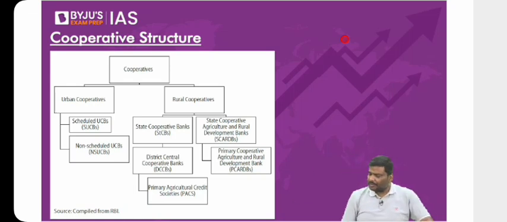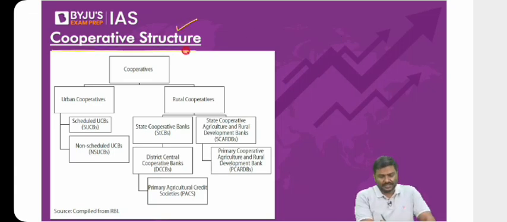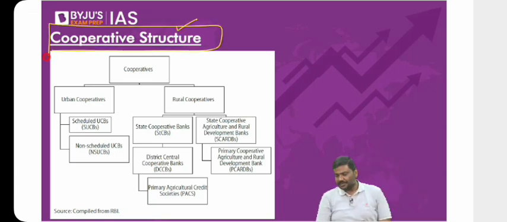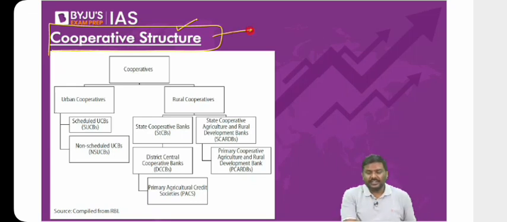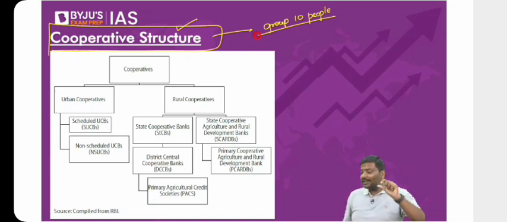Okay, done. Let me go to the next concept, the idea of cooperatives. Now, what is a cooperative? Let's start. A cooperative is simply a group of at least 10 people. I repeat, a cooperative simply means it is a group of at least 10 people. At least means 10 or more than 10 people.